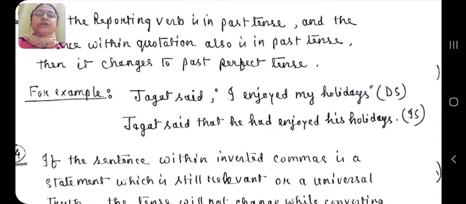Here said, the reporting verb, is in past tense and enjoyed also is in past tense. Now this sentence, while converting into indirect speech, will change to past perfect, the reported speech. Jagat said that he had enjoyed his holidays.